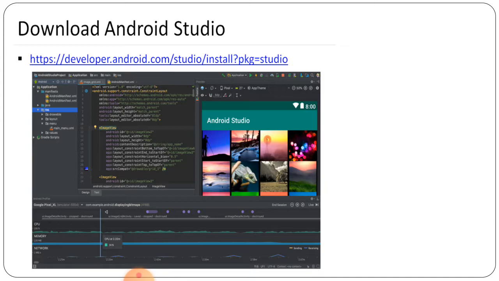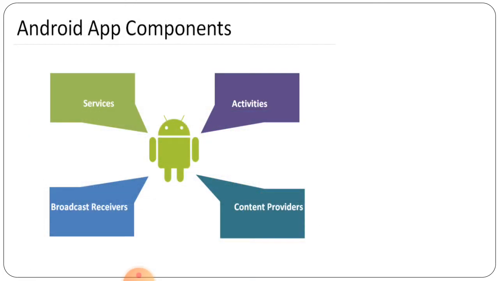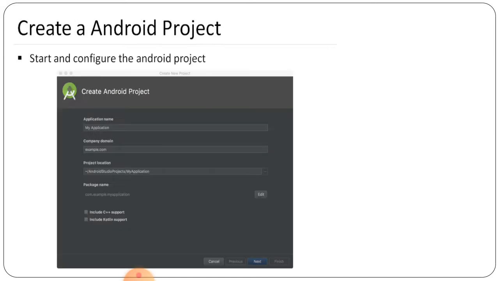Now how to download this Android Studio to develop any app. So this part is given. This is a link through which you can click and finally download Android Studio in your particular system, on your laptop or in your PC, we can say. Now these are the components. So this is the particular symbol that we are going to see about the main Android, in which 4 different components are there. That is, the first is services, second is activities, third is content providers, and last one is broadcast receivers, we can say, right? So these are all the components.